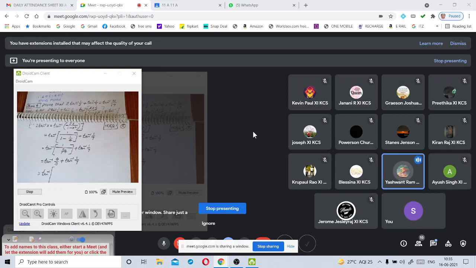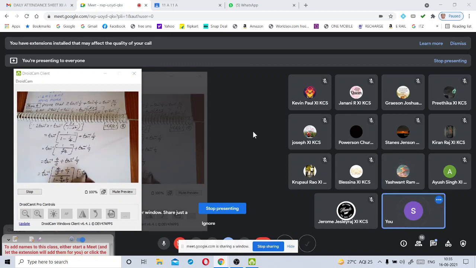Sir, tan inverse of x plus y by 1 plus xy? 1 minus, not 1 plus xy. 1 minus xy. Okay. So sir, in that formula, we are substituting x and y values, where x is equal to 4 by 3 and y is equal to 1 by 7. So x plus y by 1 minus xy, that is 4 by 3 into 1 by 7.